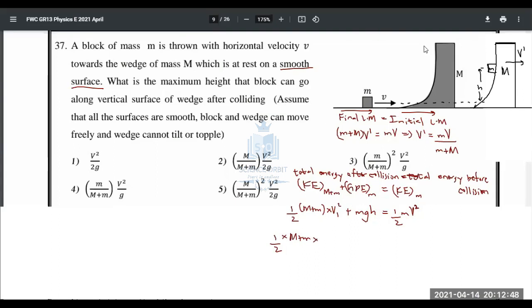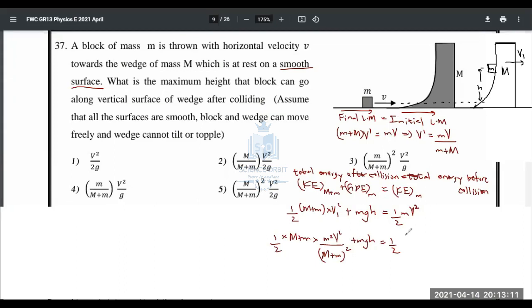Okay, I'll mark V1 here, so I'll make it V1 here also. Sorry, V1, right? It's easier. So that V1 squared should be this square, that is m squared V squared over (M plus m) whole thing squared, plus mgh equals half mv squared. This is how the equation is going to be.